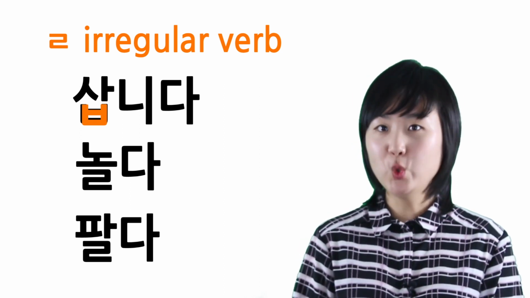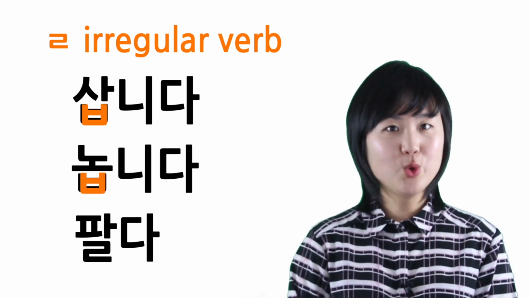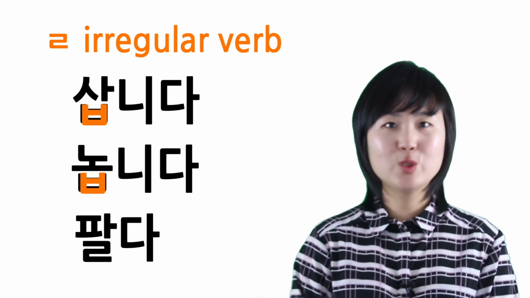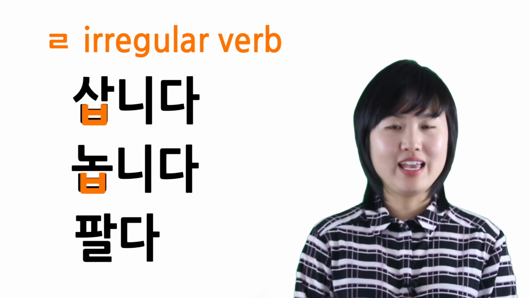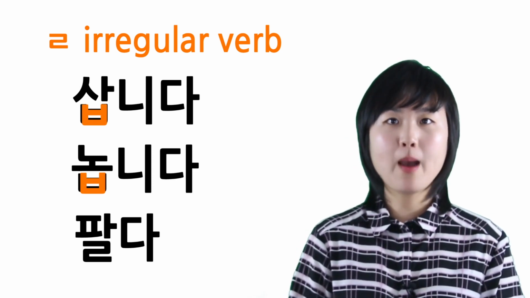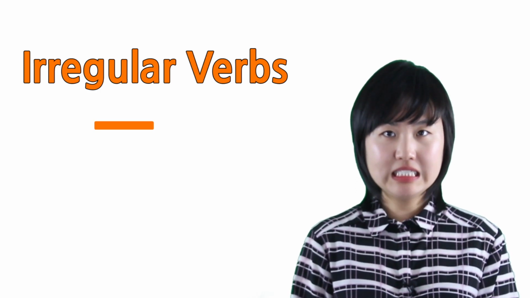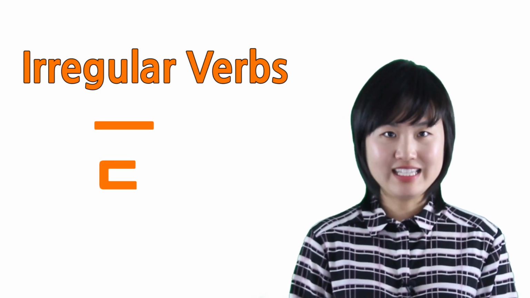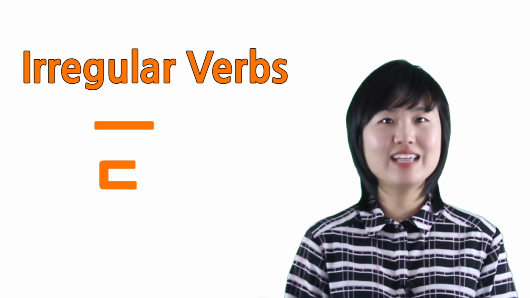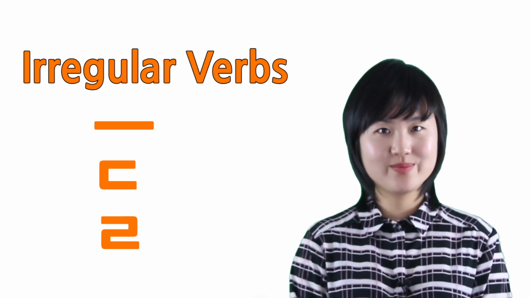놀다 becomes 놉니다, not 놀습니다 or 노릅니다. And 팔다 becomes 팝니다. Remember those three irregular verbs: 으 irregular verbs, 디귿 irregular verbs, and 리을 irregular verbs.